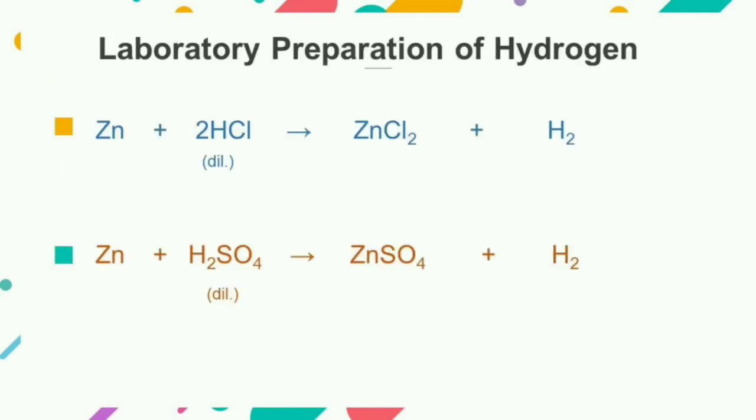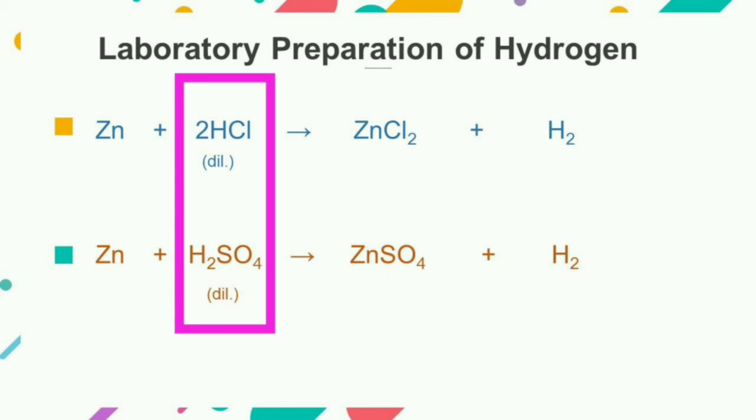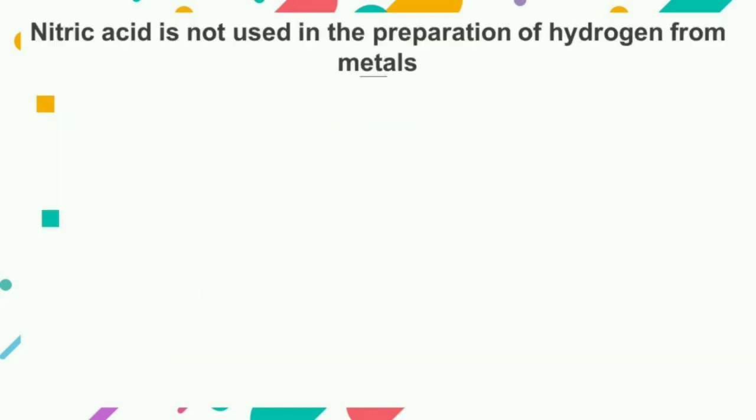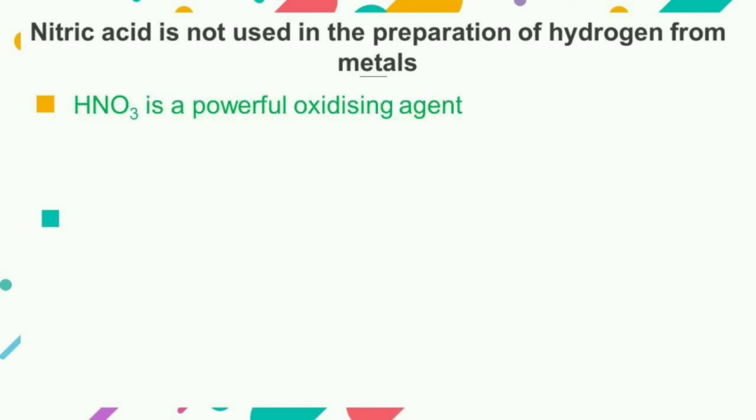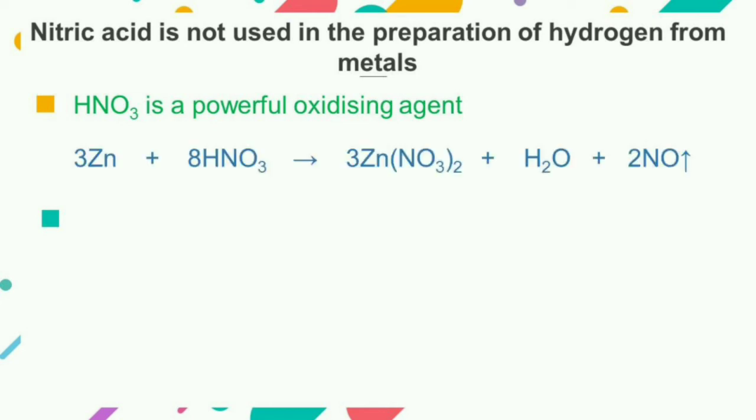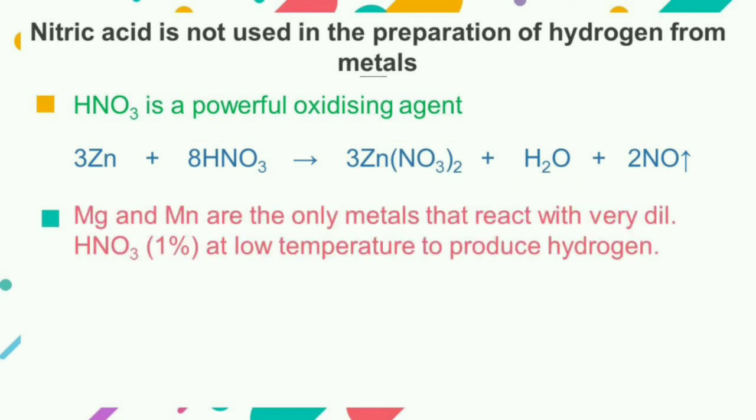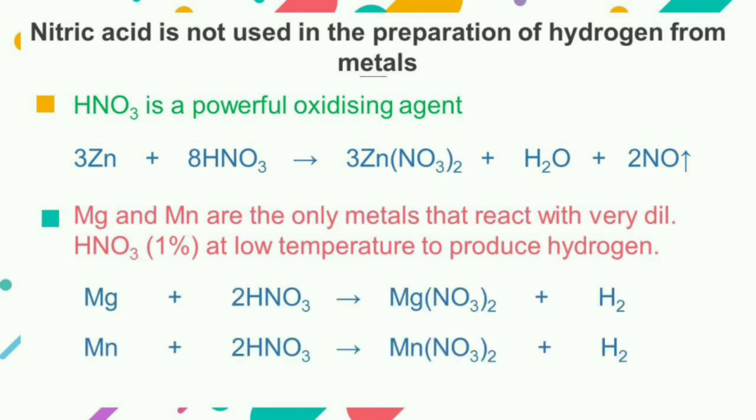In the laboratory preparation of hydrogen, only dilute sulfuric acid or dilute hydrochloric acid is used and nitric acid is not used because nitric acid is a powerful oxidizing agent and the oxygen formed due to its decomposition oxidizes hydrogen to produce water. Magnesium and manganese are the only metals that can react with very dilute nitric acid at low temperature to produce hydrogen gas.